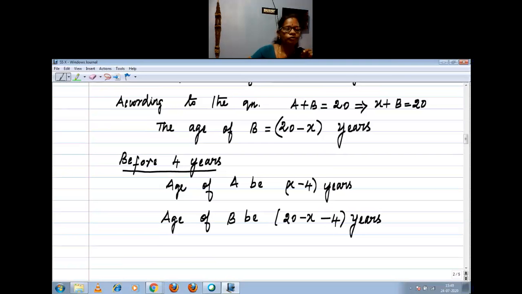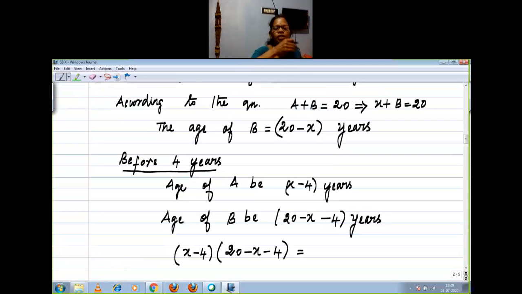Now, what is given? Product, right? Product means what you want to do? You have to multiply the age of A and age of B. That is the meaning, right? X minus 4 into 20 minus X minus 4 equal to what is given? The product of age equal to 48.